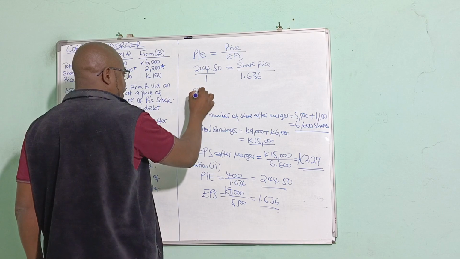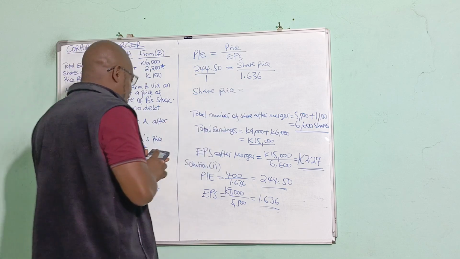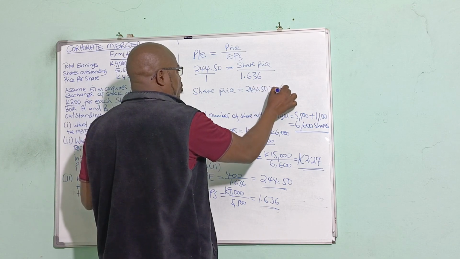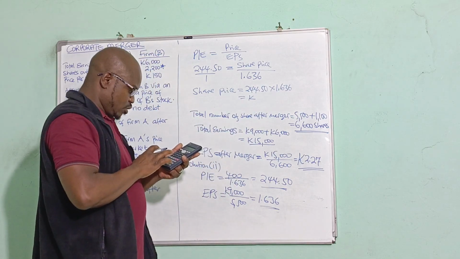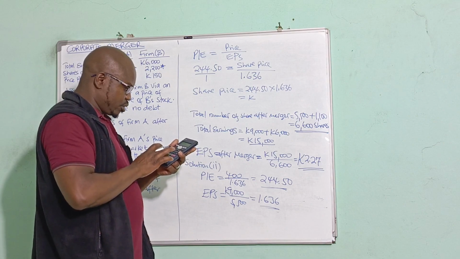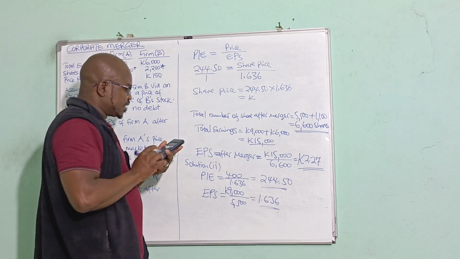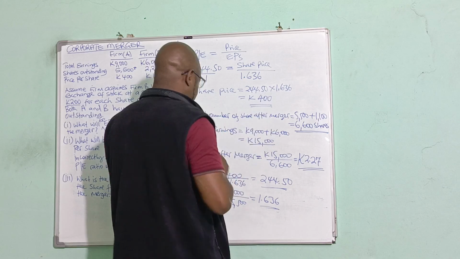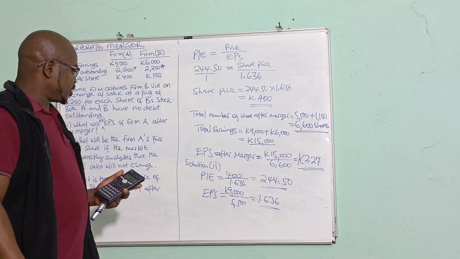We can cross multiply to get the share price: 244.5 multiplied by 1.636, giving us a share price of 400.